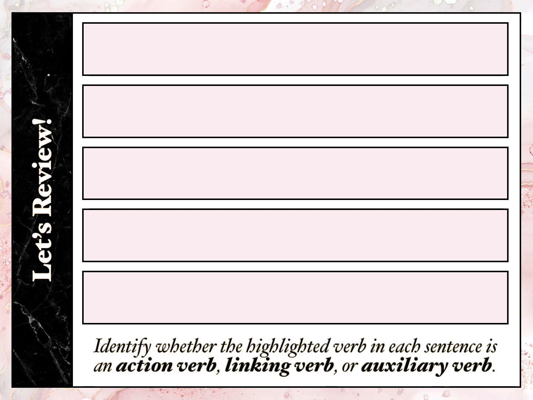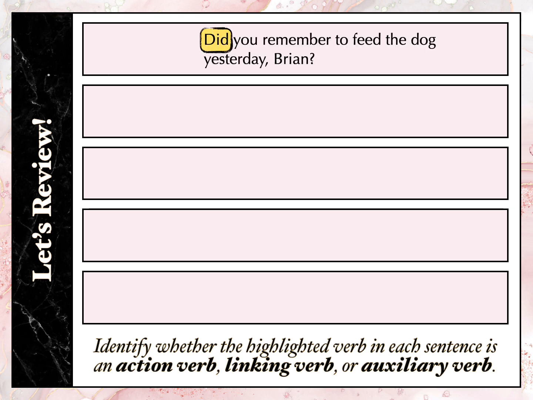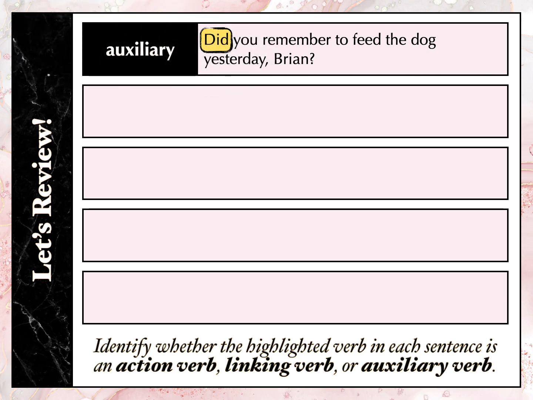Let's review. So I'm going to give you a sentence, and each sentence is going to have a highlighted word. I want you to identify whether the highlighted verb in each sentence is an action verb, a linking verb, or an auxiliary verb. Here's our first one. Did you remember to feed the dog yesterday, Brian? Is did an action, linking, or auxiliary? It is auxiliary. It is helping out the word remember.